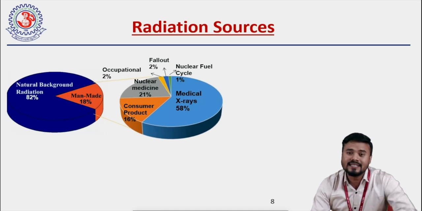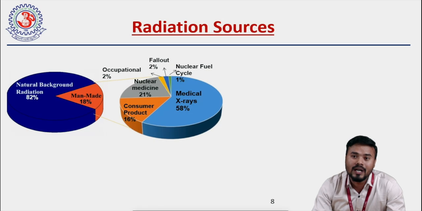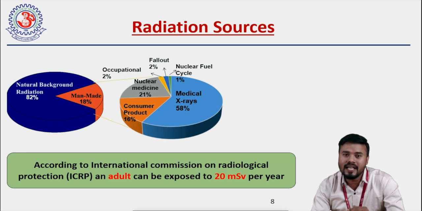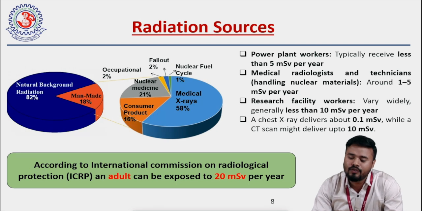So the question is, we are saying that radiation is harmful, it is hazardous, but up to what limit? As per the International Commission on Radiological Protection, an adult can be exposed to 20 millisievert per year. If we are getting radiation below that, we are completely safe, right? So radiations are hazardous, but only after a certain limit. This data will give us an idea of how much radiation we can get, right?